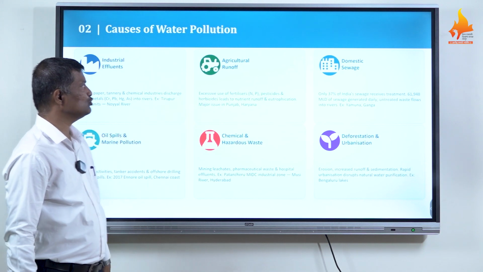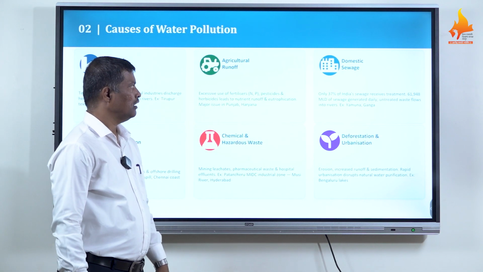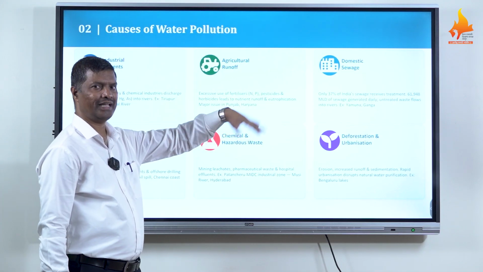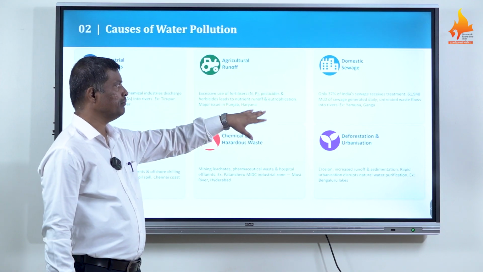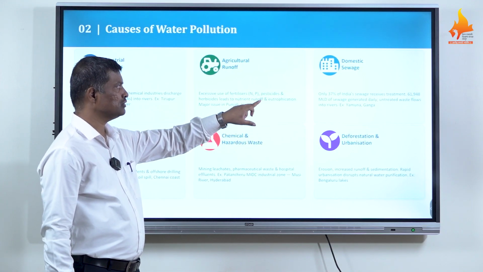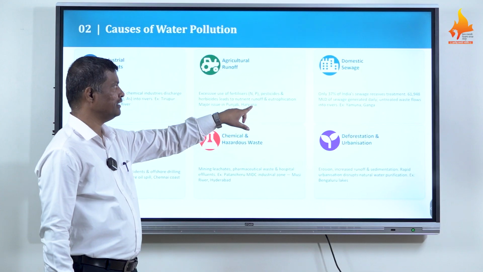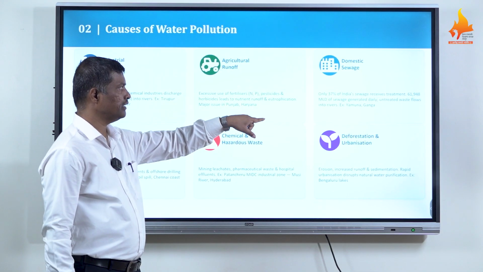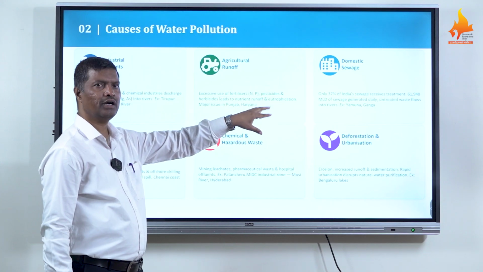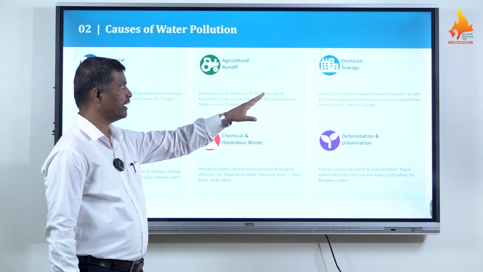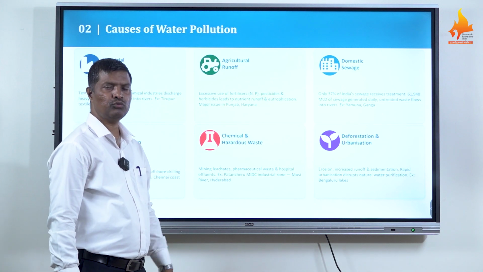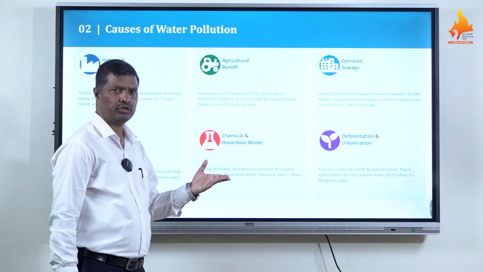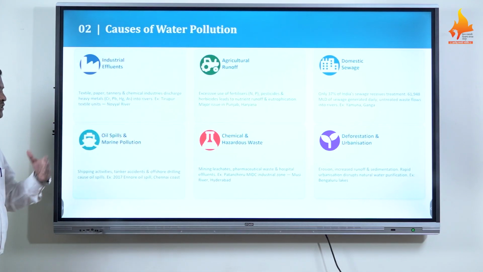The next source of pollution is domestic sewage. Only 37% of India's sewage receives treatment, which is secondary or partial treatment. The remaining sewage, out of 61,948 MLD generated daily in India, flows untreated directly into rivers like the Ganga, Yamuna and many others, and causes heavy pollution. So domestic sewage, untreated or partially treated, causes heavy pollution of Indian fresh water bodies as well as marine water bodies.